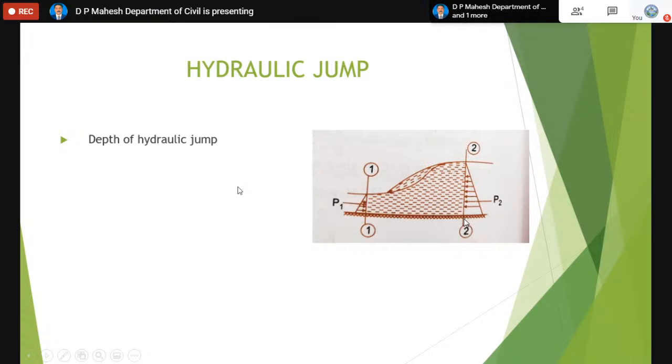During the jump, the liquid loses some amount of energy, which is called loss of head due to hydraulic jump. It can be calculated using the formula (d2 minus d1) whole cube divided by 4 d1 d2, where d2 is the depth at 2 and d1 is the depth at 1.